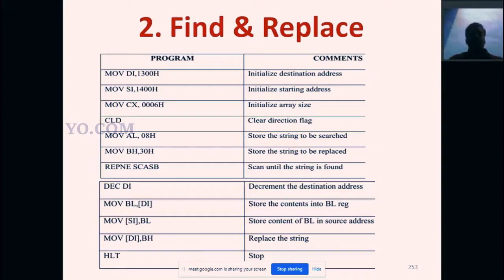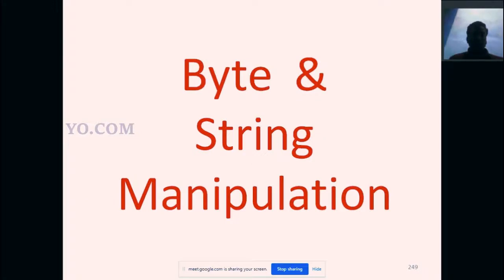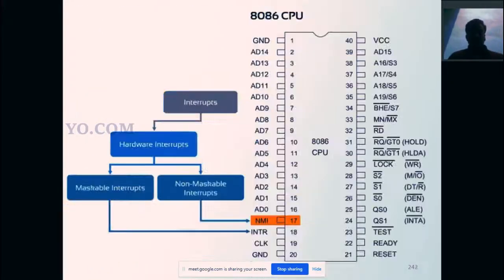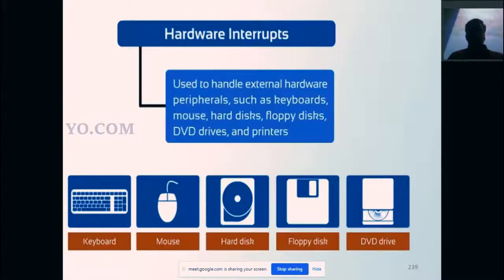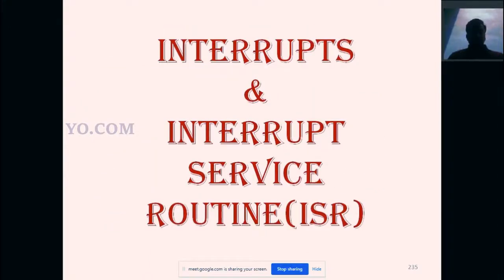By this program we are going to complete today's session. In this session we have studied byte and string manipulation, then interrupts and interrupt service routines. I hope all of you understood clearly. If you are not clear, watch this lecture video again on my channel. I will upload it after 3 hours. Study well.